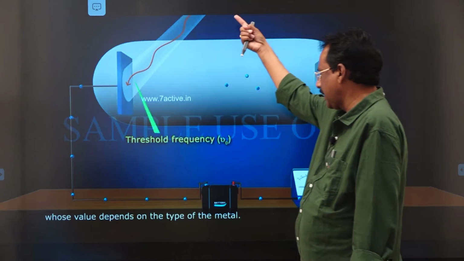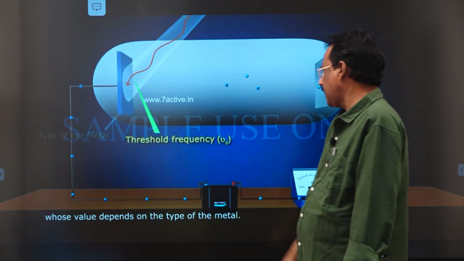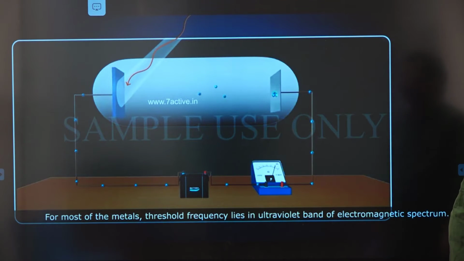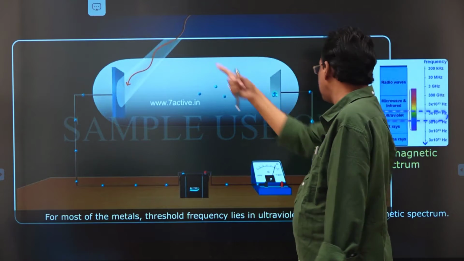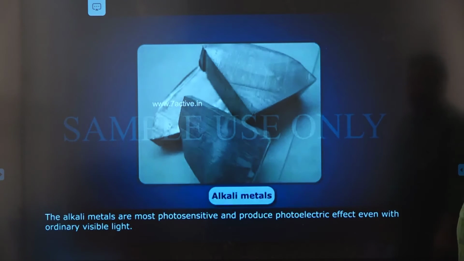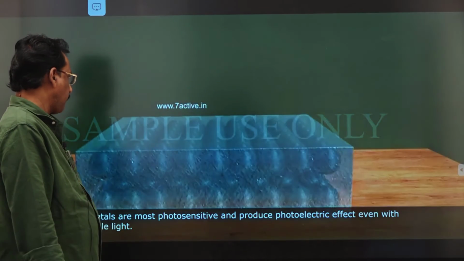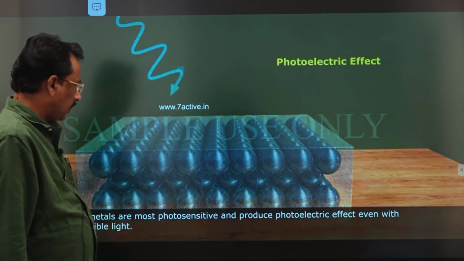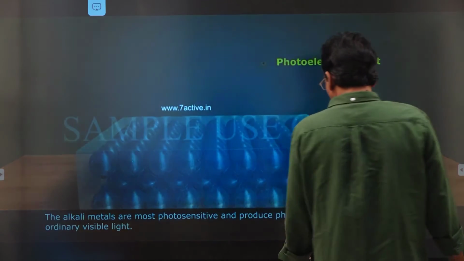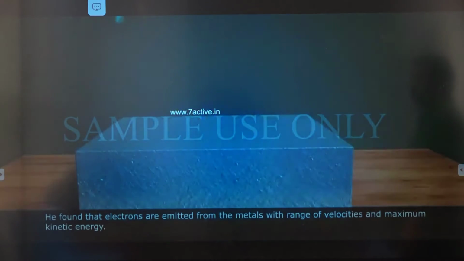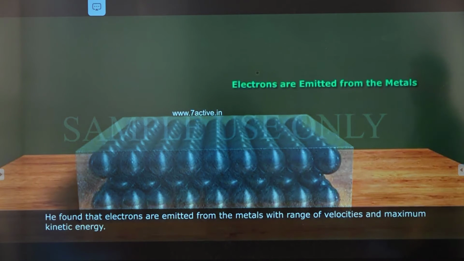When yellow color light falls on this potassium metal, note that each and every metal has some threshold frequency. If the frequency of this light is more than the frequency of the metal, then that metal exhibits the photoelectric effect property. In the long form periodic table, alkali metals show more photoelectric effect property.